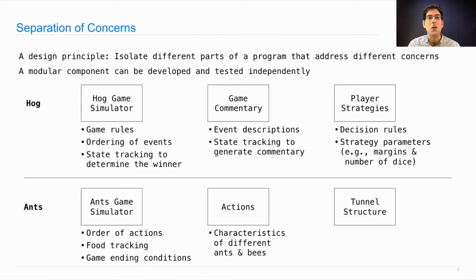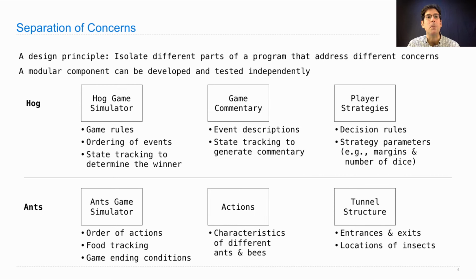Those are handled in all of the action functions, each of which is defined independently to describe what's special about an ant or a bee, and these characteristics make the game interesting, but writing an action function can be done without worrying about the order that actions will occur in, or how much food the colony has, or whether the game is over. And writing an action also doesn't need to know much about how the game is laid out. There's a separate part of the program that worries about tunnel structures, how many there are, how long they are, and sets up all the entrances and exits. This part also keeps track of the locations of all the ants and bees.